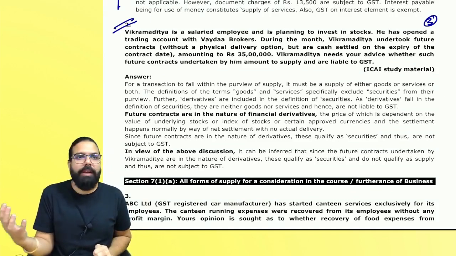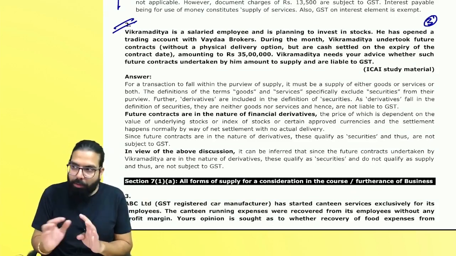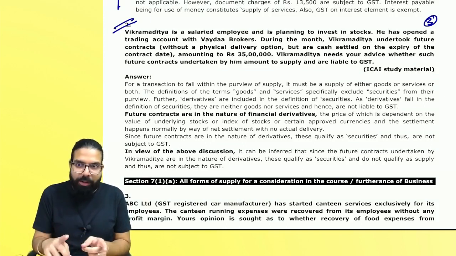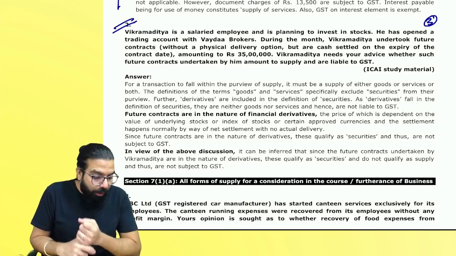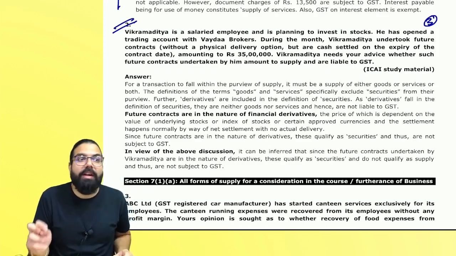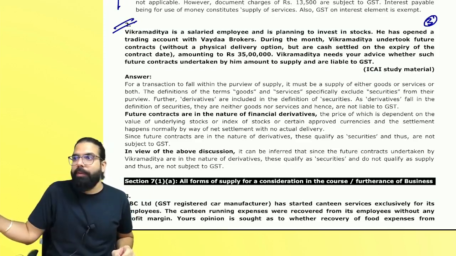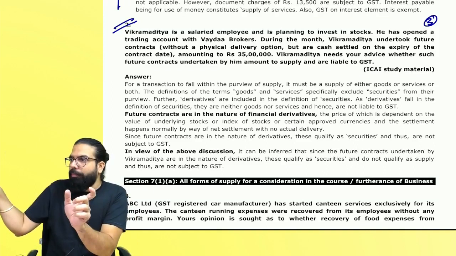It's a derivative. Baba, you know, no? Otherwise, SFM, you are not learning well. Then, without a physical delivery option. Without physical delivery option means actual goods will not go. That derivative's actual goods will not go.